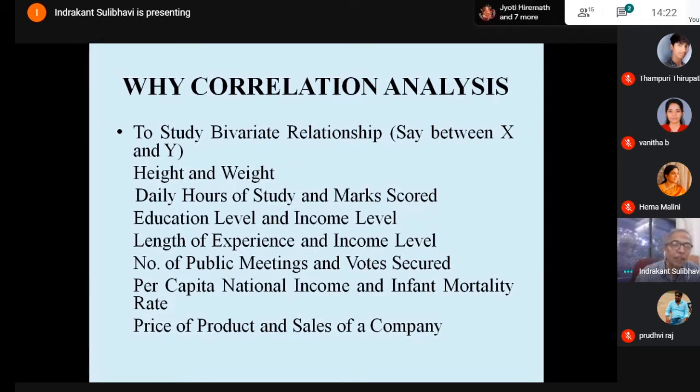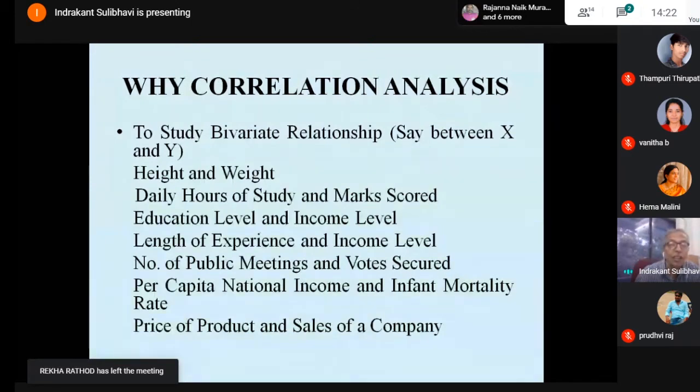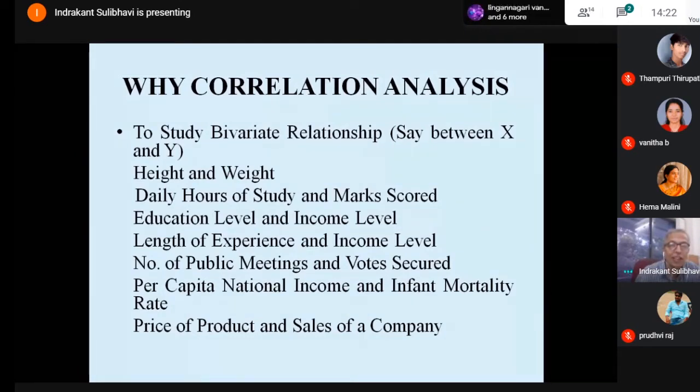Now another question is income level and education level. Do you think a highly educated person will get high income? There may be a PhD whose income will be low, whereas somebody who is not even a postgraduate will be drawing a high salary. So there may be a question whether education level and income level are correlated. It's another question one has to be interested in knowing the answer to.